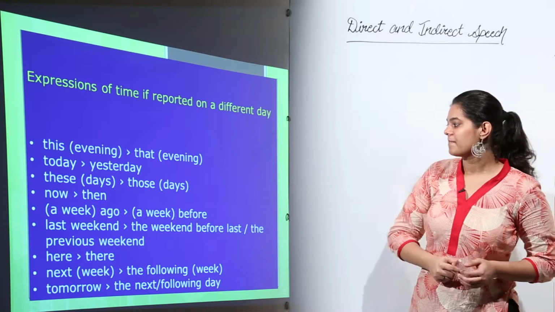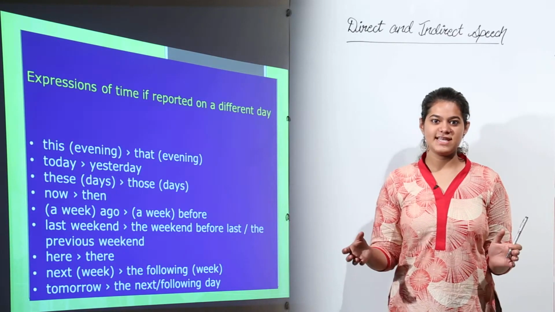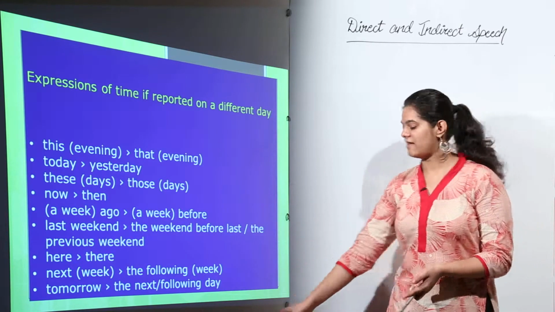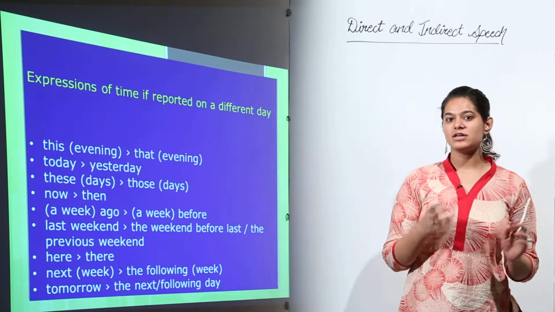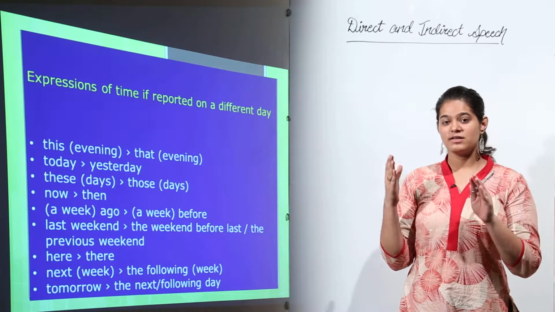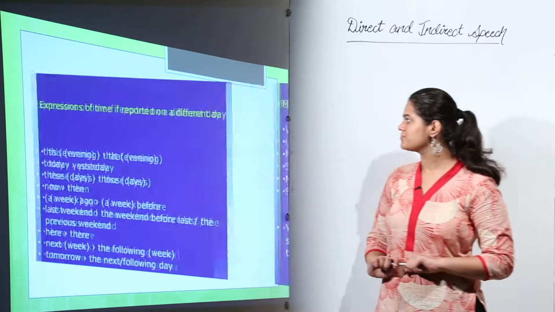So you would say, suppose in direct speech you are saying that she said, "Here is the remote." So in indirect speech it would become that she said that there was the remote, right? So this was the reported speech.